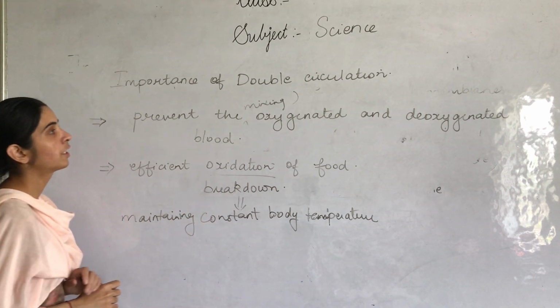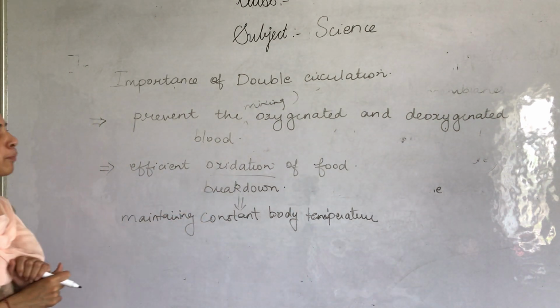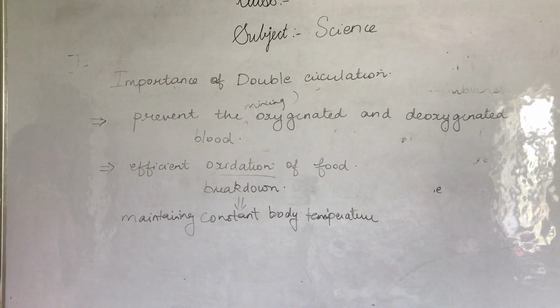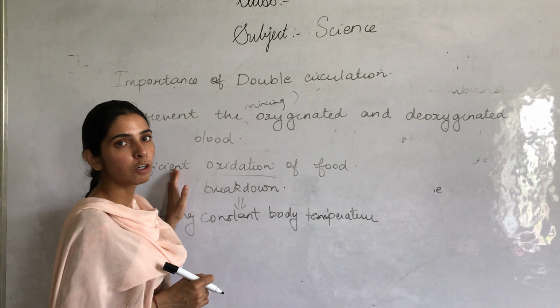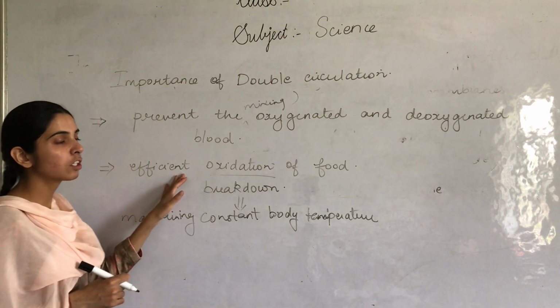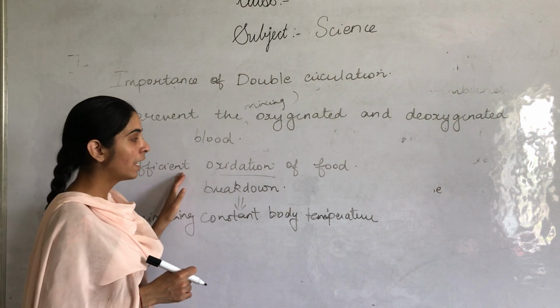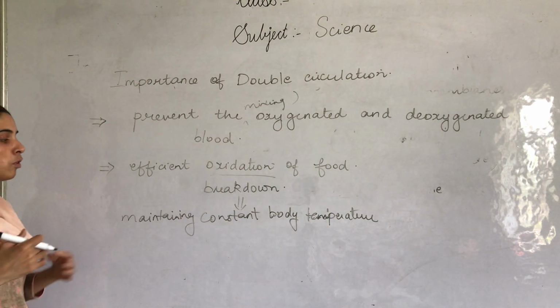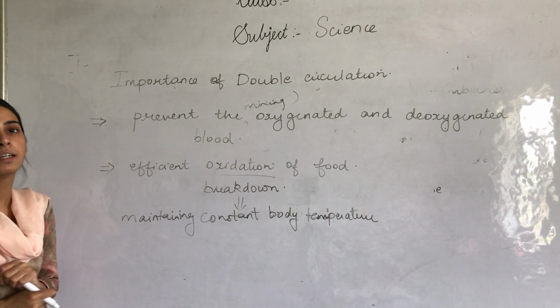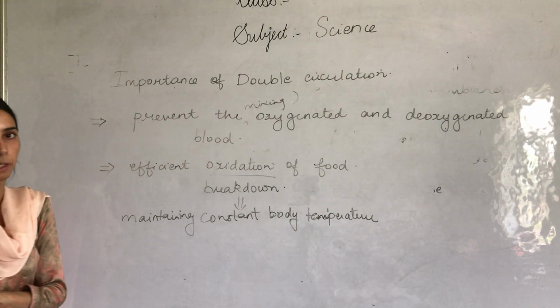So what is the importance of double circulation? Firstly, it prevents the mixing of oxygenated and deoxygenated blood. Secondly, it allows efficient oxidation of food. Efficient oxidation of food means it allows efficient breakdown of food. When there is efficient breakdown of food, it will help in maintaining the constant temperature of the body.